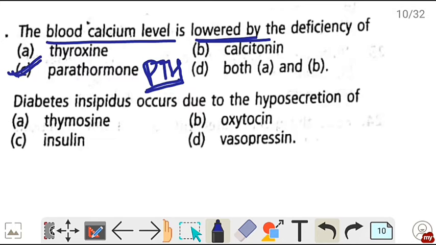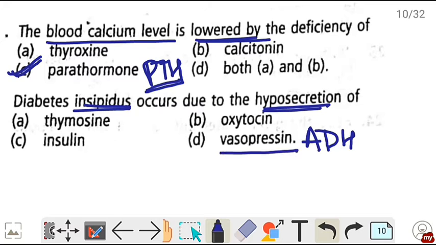Next, diabetes insipidus occurs due to the hyposecretion of. तो insipidus that is tasteless यानी ये शुगर वाला डायबिटीज़ नहीं है and it occurs due to hyposecretion or undersecretion of antidiuretic hormone that is ADH, also called as vasopressin. So correct is option D for this question.